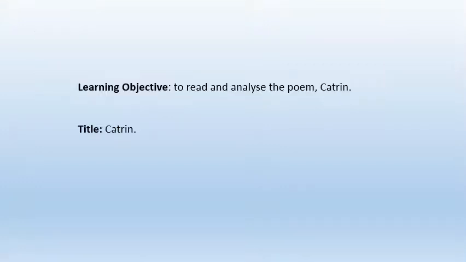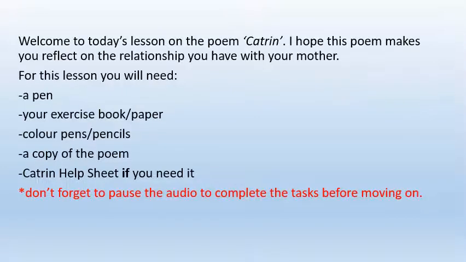Today, the learning objective is to read and analyse the poem Catrin. So your title is just Catrin. And before we begin, it's always worth making sure you've got everything on your table around you. So what you need is a pen, an exercise book, or some paper. If you're coming to the end of your book, let me know, and I will get one delivered to you.